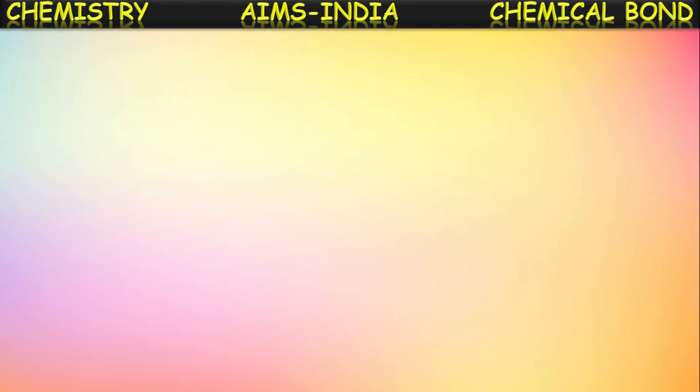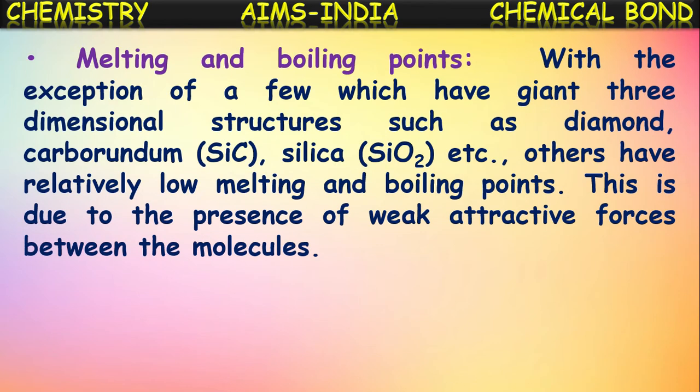Okay. The next property or characteristic is the melting and boiling points of these covalent compounds. There are a few exceptions which have giant three-dimensional structures, like diamond, carborundum, which is also called silicon carbide, and silica, which is called silicon dioxide.